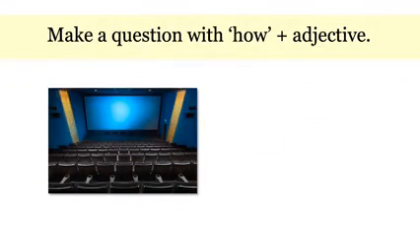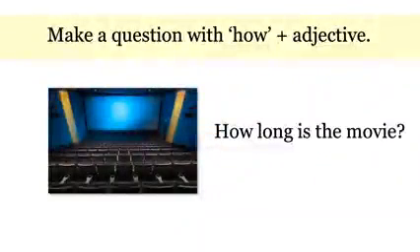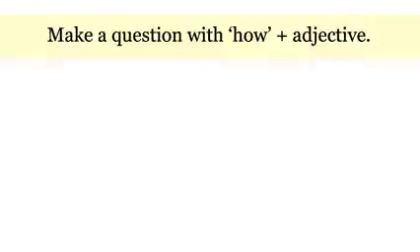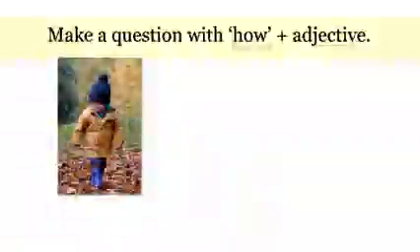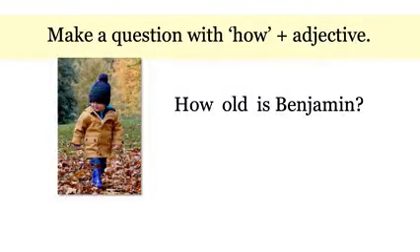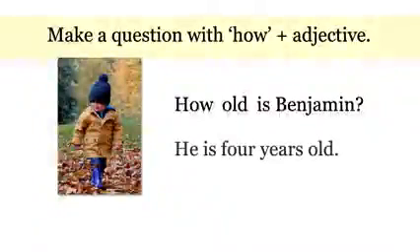Here's a movie, and the adjective is long. Start with how. How long is the movie? It's 2 hours long. One more. Here is Benjamin, and I want to know old. How old is Benjamin? He is 4 years old.